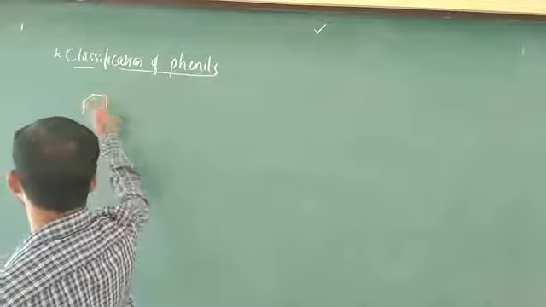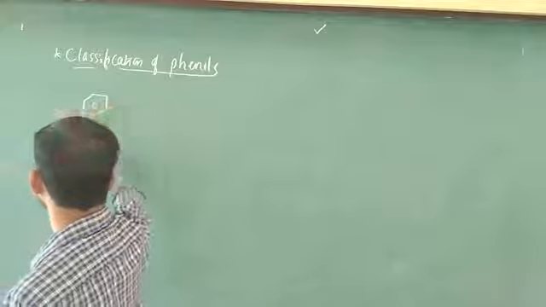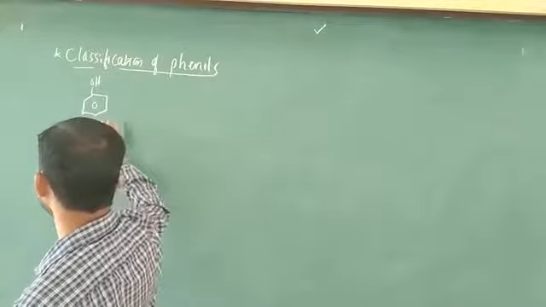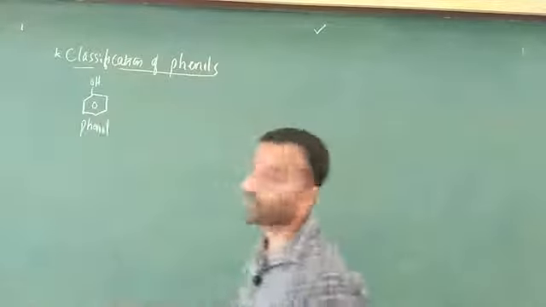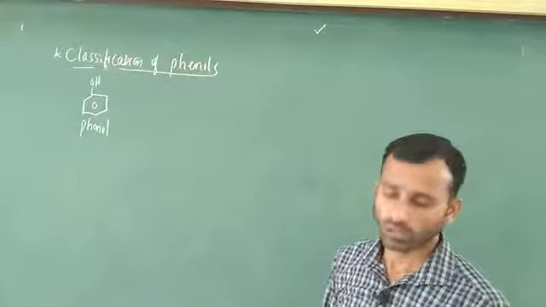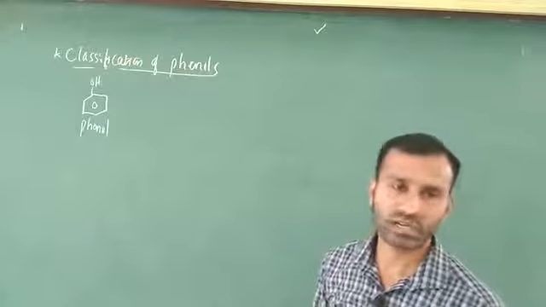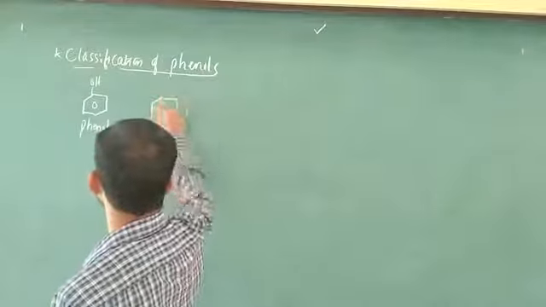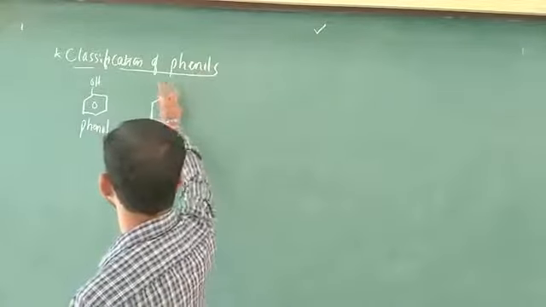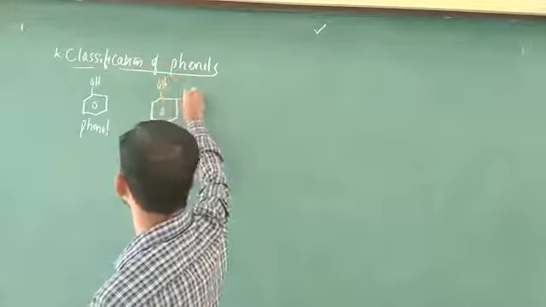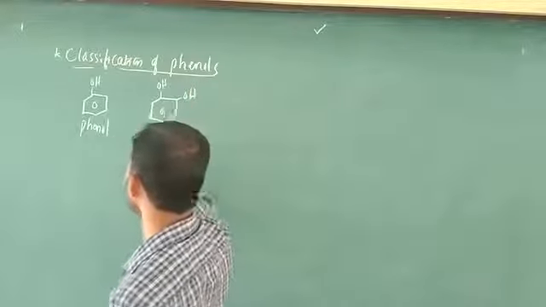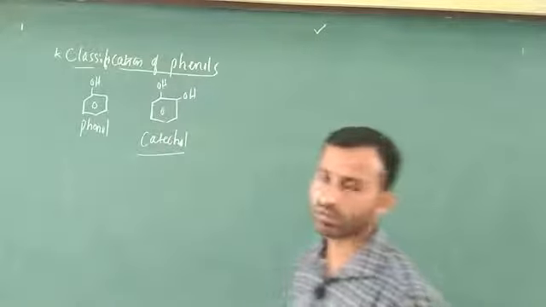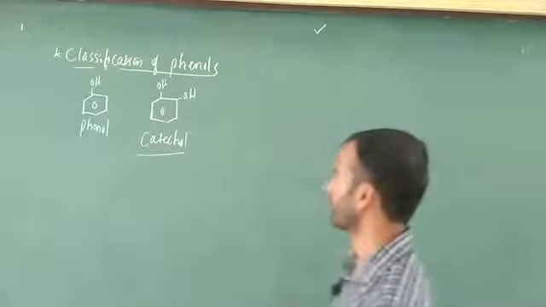Just here, in this classification, what is the name of this one? Phenol. This is monohydric: only one OH group directly attached to an aromatic carbon is called monohydric. Next is dihydric. Here one OH is there, here one OH is there. What is the name of this one? Catechol. Bear in mind, all the examples are most important.